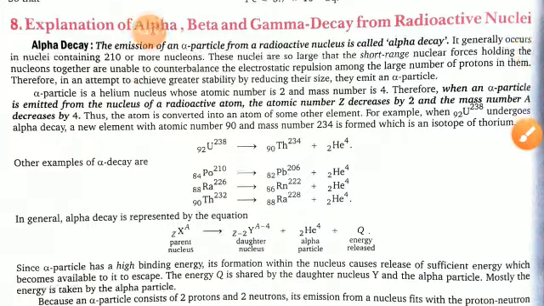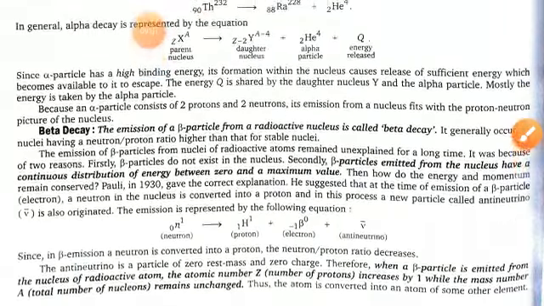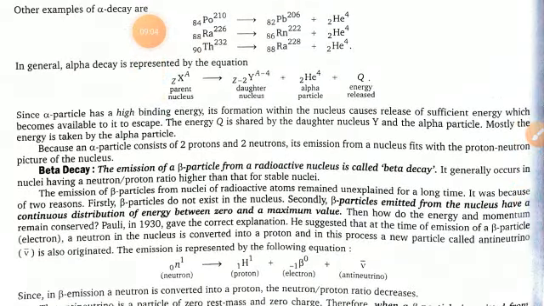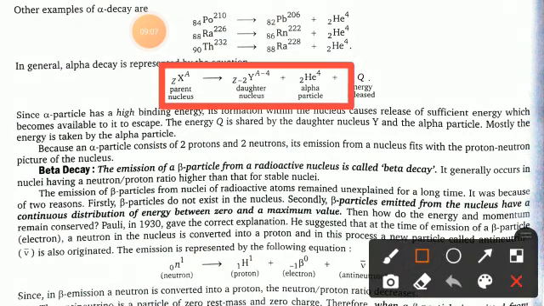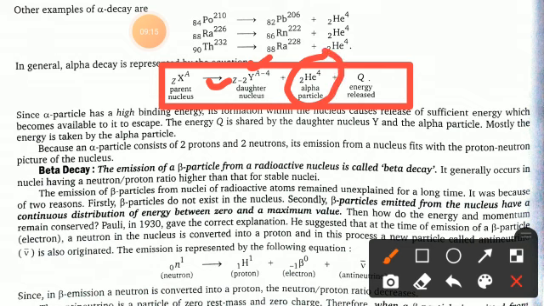I hope you understand. And finally, if you still have any doubt, you can see this example also. Z is the parent element, and when an alpha particle is emitted, you can see here the atomic number decreased by 2 units and the mass number decreased by 4 units, and this is the alpha particle's emission.